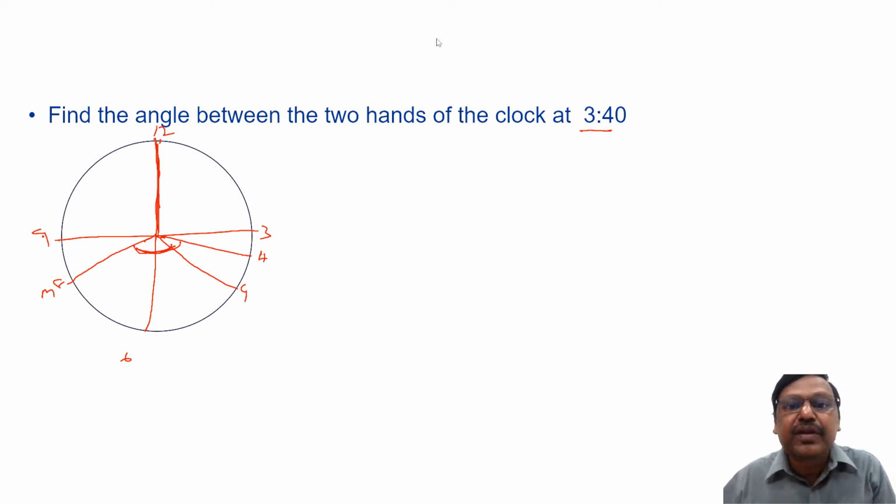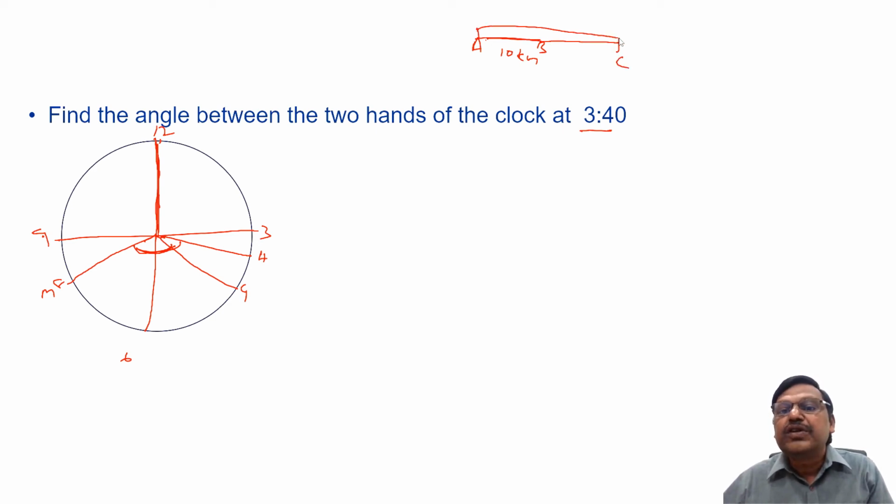Suppose I give an example: the distance between A and B is 10 kilometers, the distance between A and C is 25 kilometers. So what is the distance between B and C? 25 minus 10, can you not say 15? You position B with respect to A, and C also with respect to A, so the distance between B and C is 25 minus 10, 15.